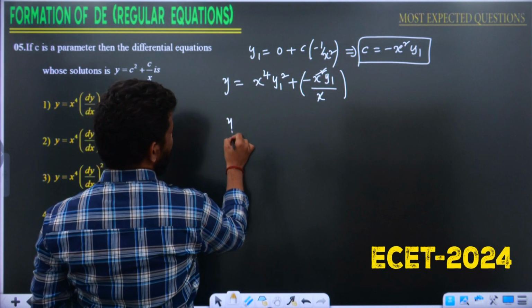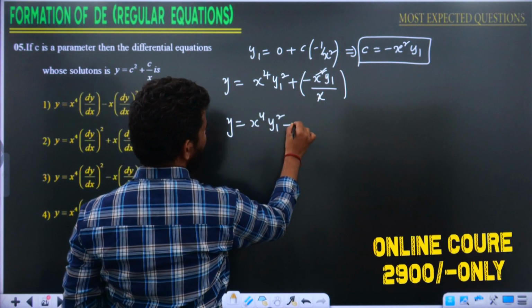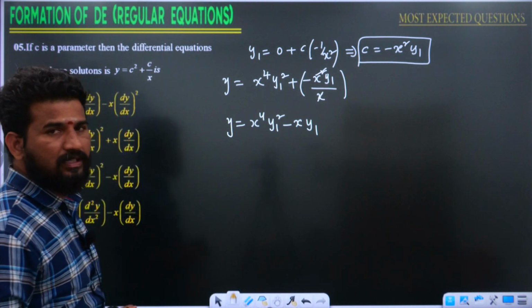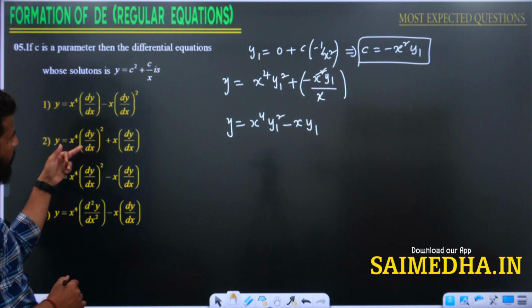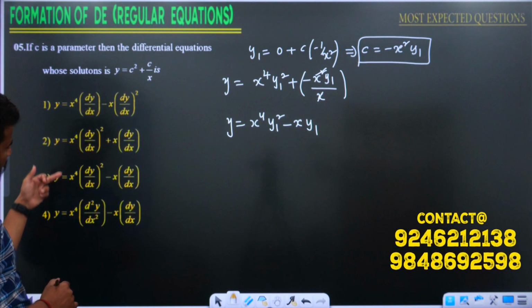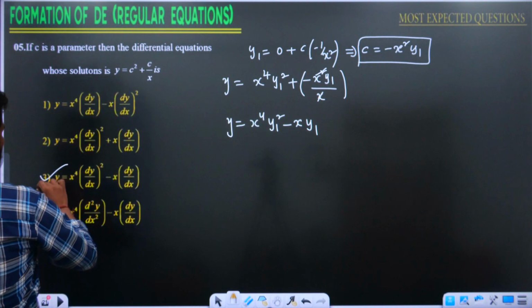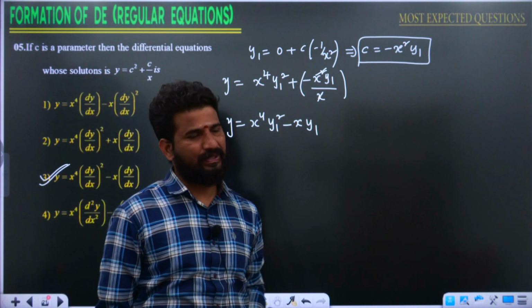Then what I can write here? y is equal to x to the power of 4 y1 square minus x into y1. This is going to be our answer. Look at the options then. y is equal to x to the power of 4 into y1 square, and there are two possibilities, minus x into y1. Definitely our third option is going to be the right option for this question.